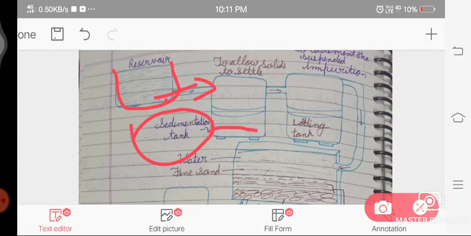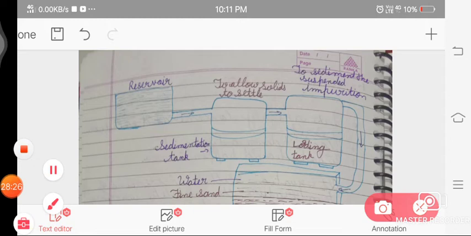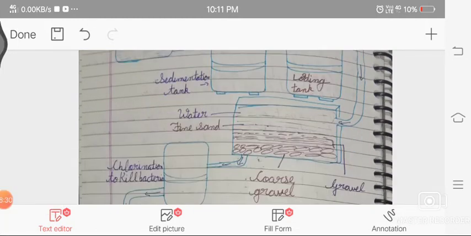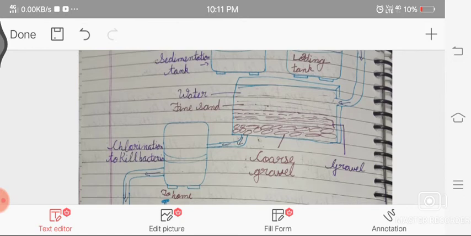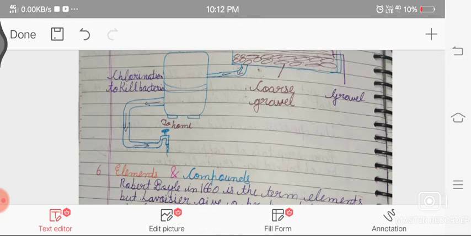From here it goes to the loading tank in which the sediment of suspended impurities is settled down, and then it goes to the filter in which the gravel and other things filter the water, and then it goes to the chlorination tank in which all the bacteria are killed, and then it comes to our home.